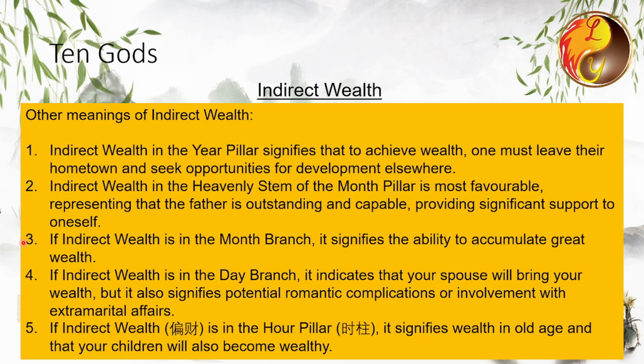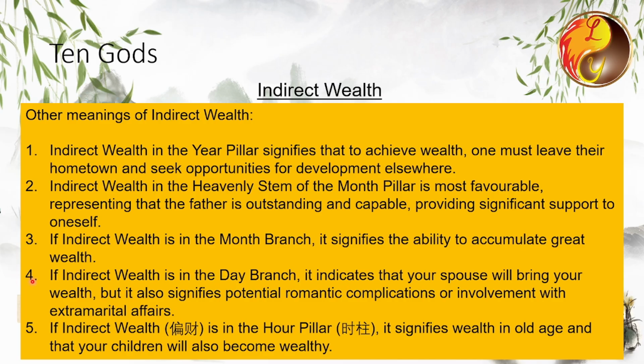If indirect wealth is in the month branch and hidden within the hidden stems, it is the most favorable as it indicates the ability to accumulate great wealth. This is because the month branch holds the greatest energy.